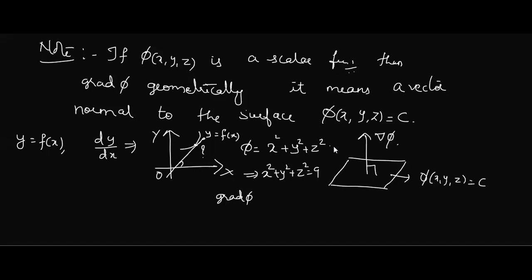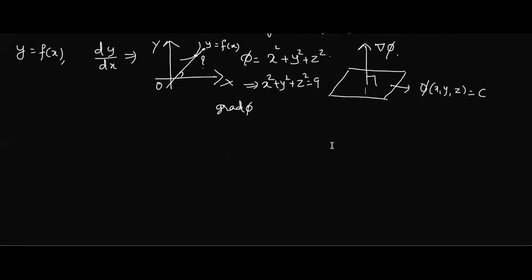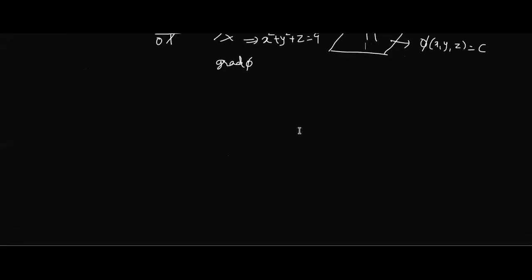Yes, ma'am. Theoretically we are finding a vector, but geometrically what we are doing is finding a vector which is normal to this plane, this surface. Now after this, I'll take some simple examples and we'll see how to get divergence, gradient and all those quantities. All the definitions are clear to you?